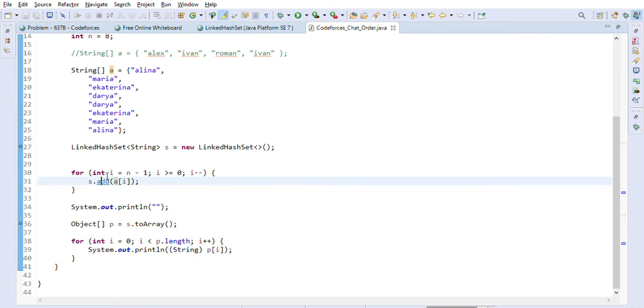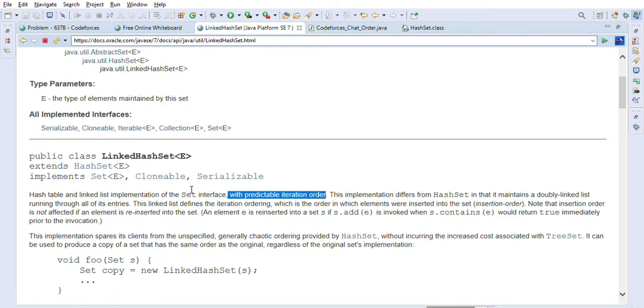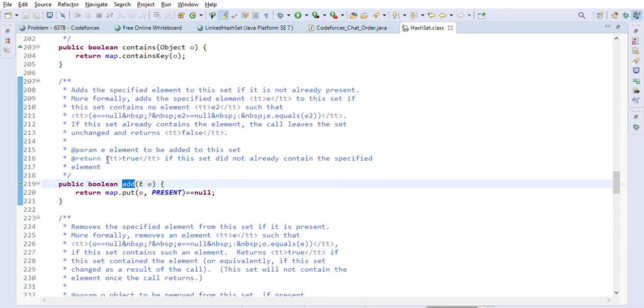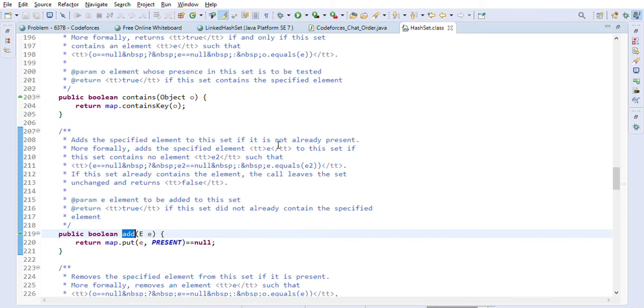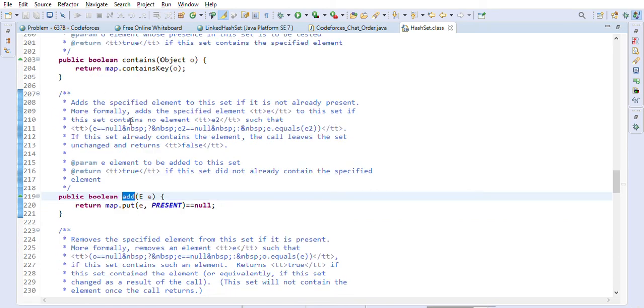So this is the way. One thing you can also see here is if you want to read about the API, you can just hover over here in the Eclipse and click on this method. It will take you to this method, right? This is the HashSet class it's taking you to. Like this you can check the APIs, right?